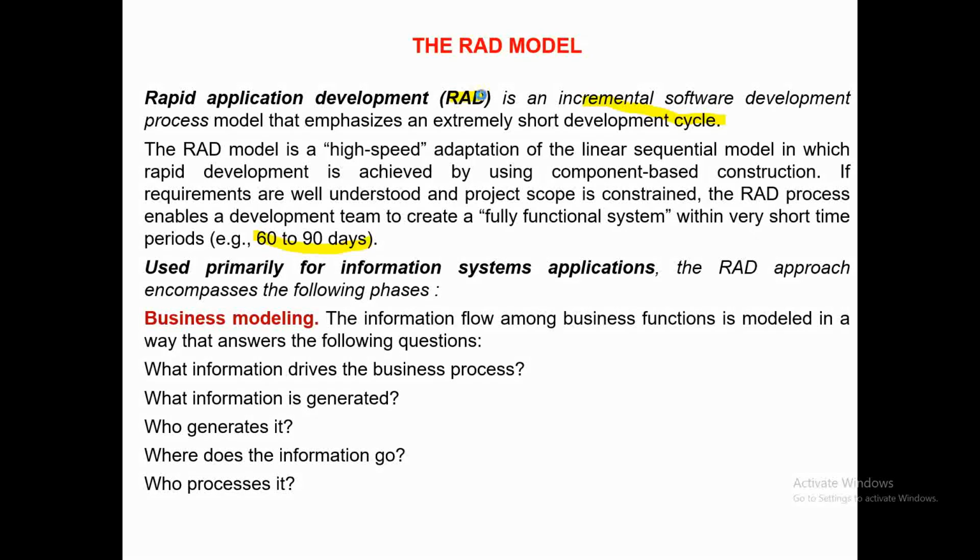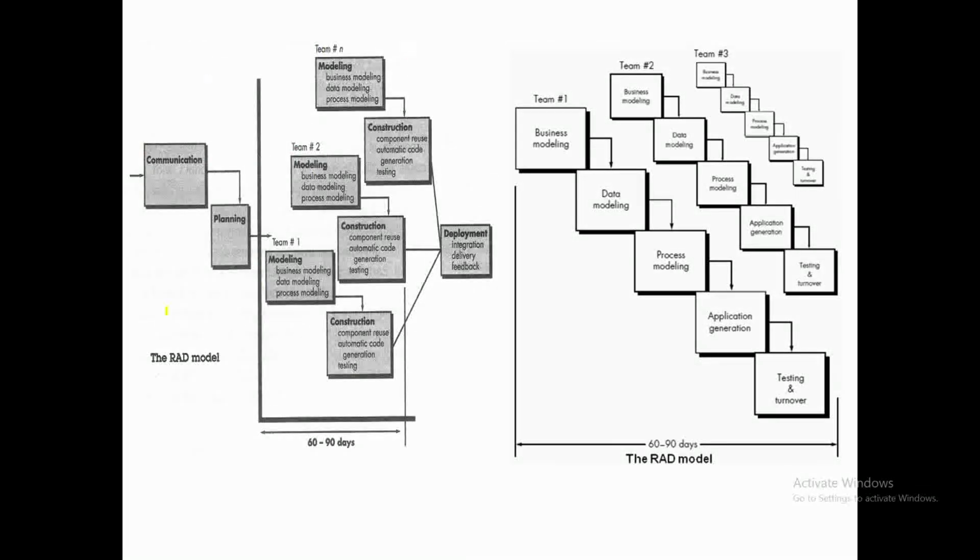Basically, the Rapid Application Development Model looks like this. You start with the communication, you start with the planning. Once the planning is done, the work is divided into multiple teams: team 1, team 2, team N. All these different teams will start from modeling of the task that has been assigned to that team. Team 2 will finish the modeling, team N will finish the modeling, team 1 will finish the modeling. After modeling, they will start construction and do some basic testing.